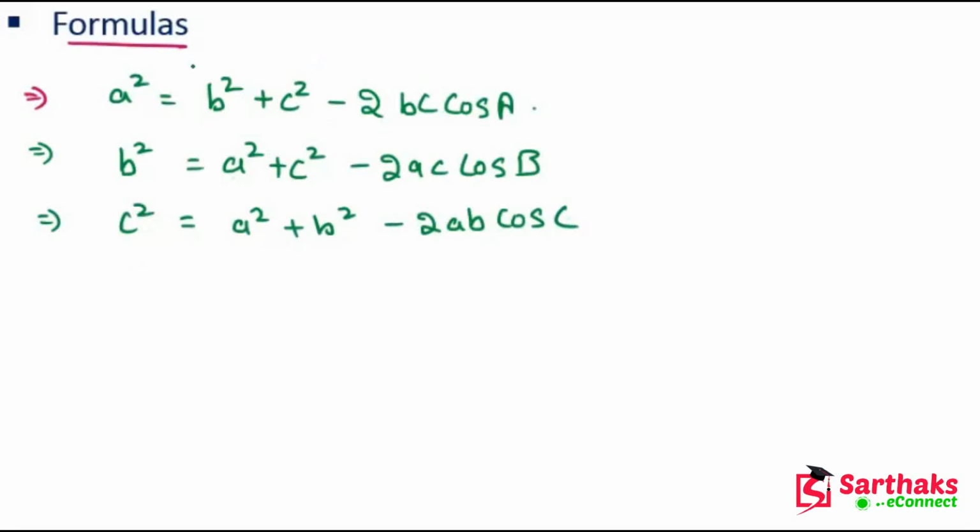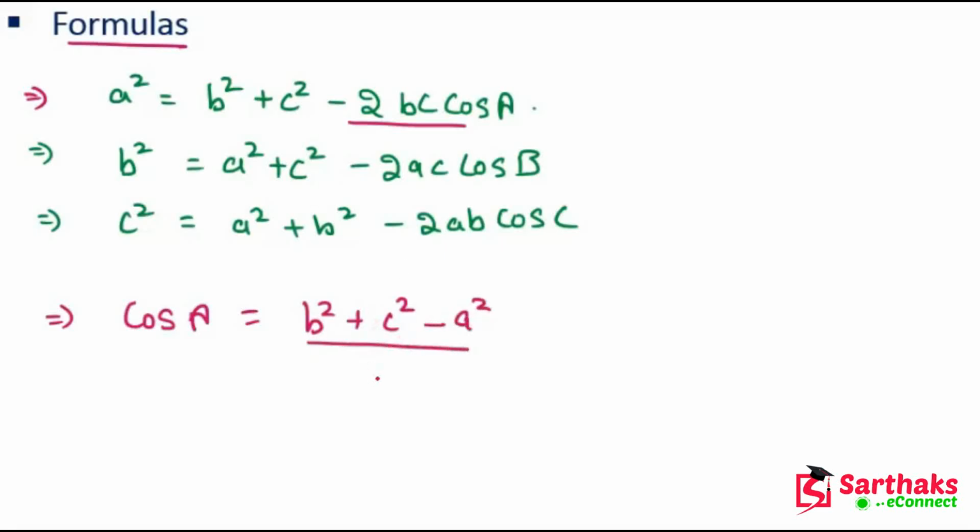So from these formulas we can find cos A. If we shift this term to the LHS, we get twice of bc cos A, and we shift a square to the RHS, so we get b square plus c square minus a square divided by twice of bc.